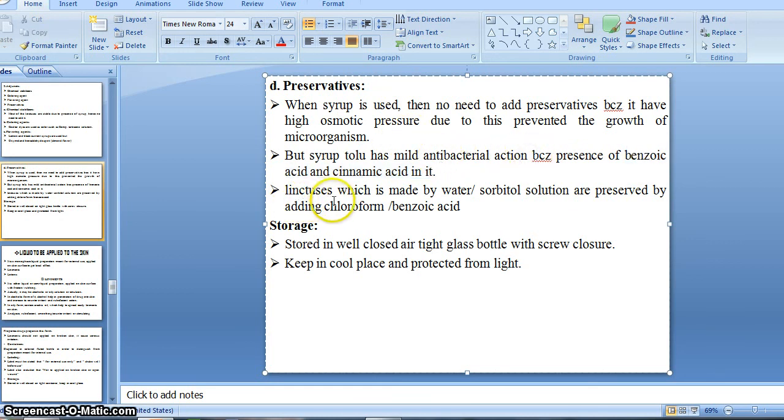Then linctus which are made with water or sorbitol are usually preserved by adding chloroform and benzoic acid. If we take water or sorbitol as a vehicle, we need to add chloroform or benzoic acid as a preservative, for preserving purposes, right? So this is very important to remember whenever we are going to